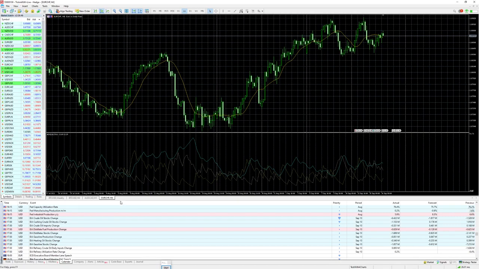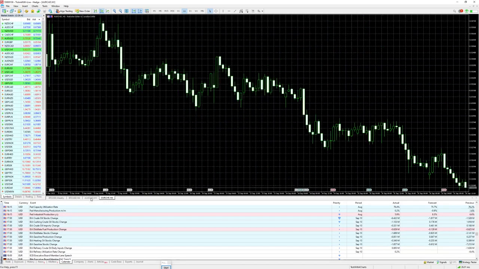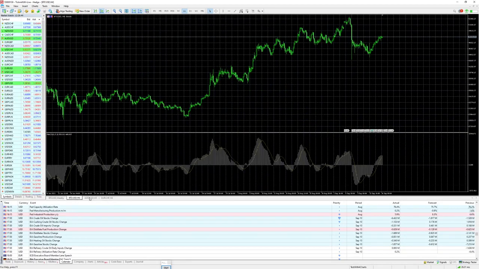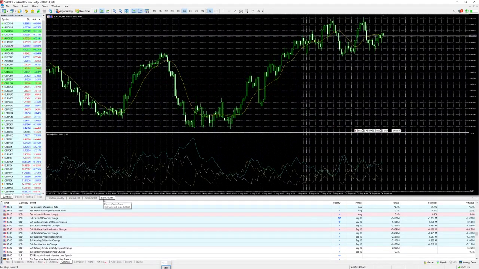And when you have it here, you can use it. Just click on the symbol and you will see the charts are different. It's quite easy. Click on it, and when you need it, activate it, and if not, let it be, and you will be fine. That's it from that side.